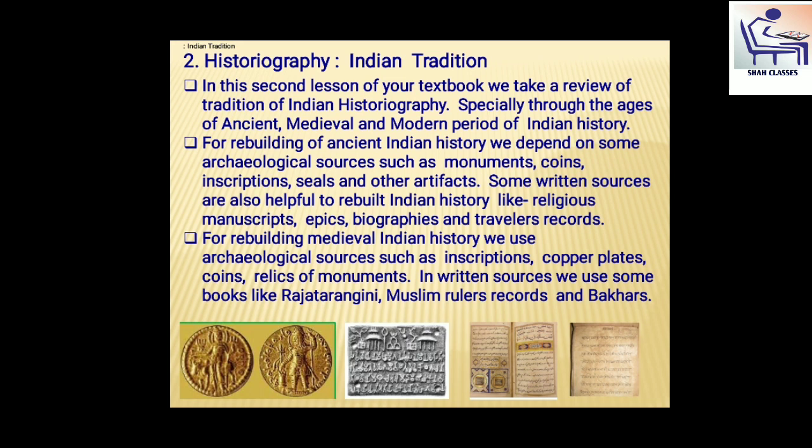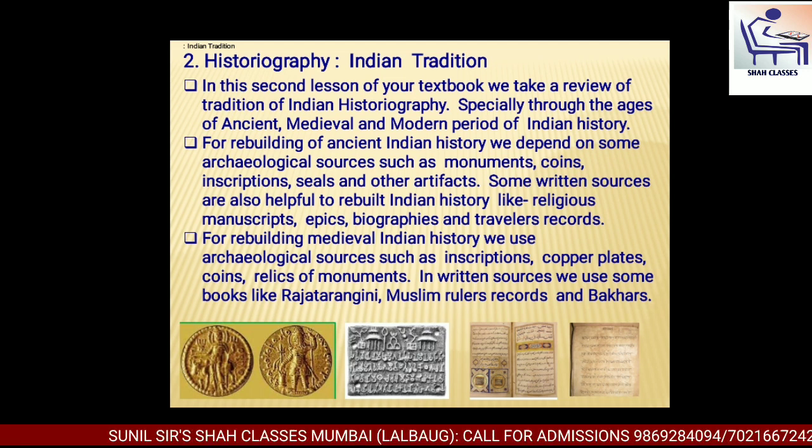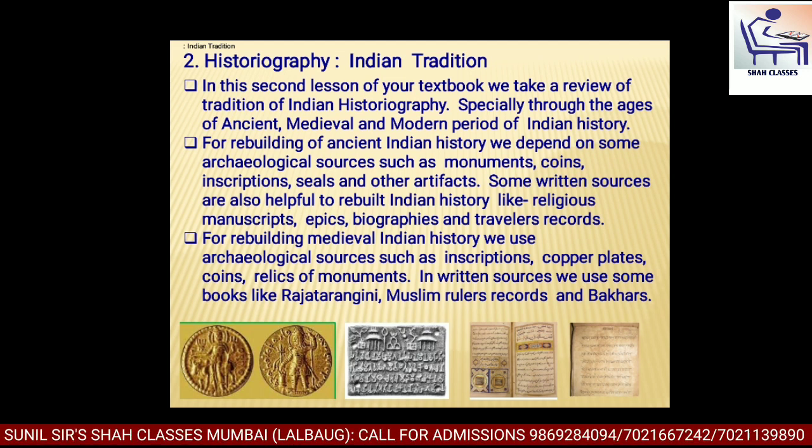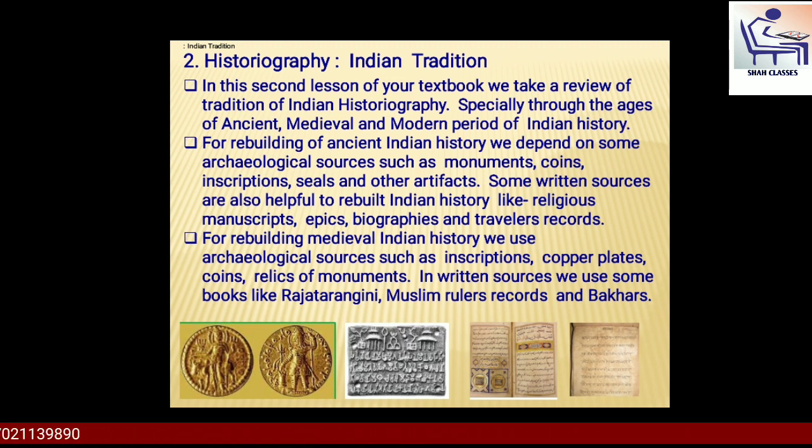They are also helpful to rebuild Indian history. What are written sources? Written sources like religious manuscripts such as Vedic, Buddhist and Jainist, as well as epics such as Ramayana, Mahabharata, etc. Some biographies and travelers' record are the written or the literary sources of ancient Indian history.